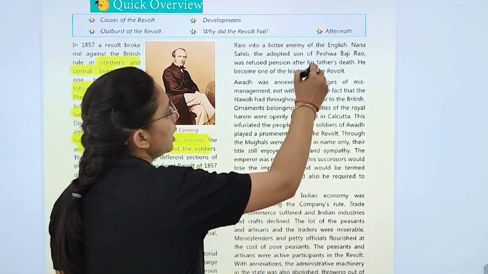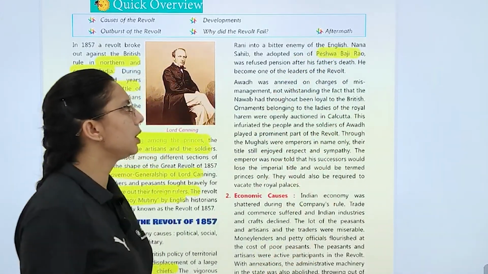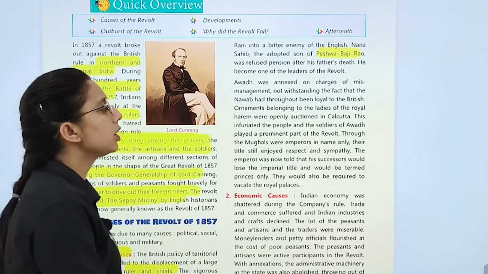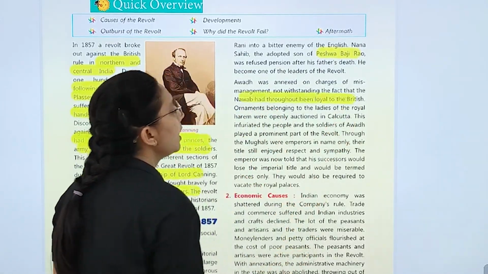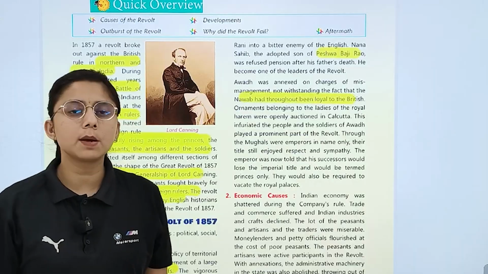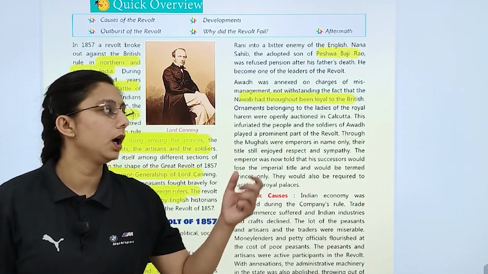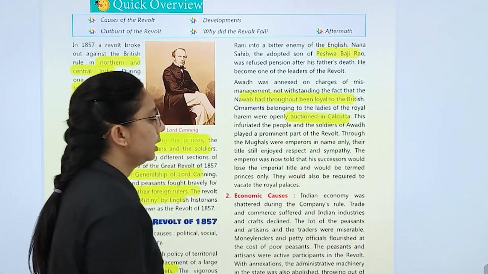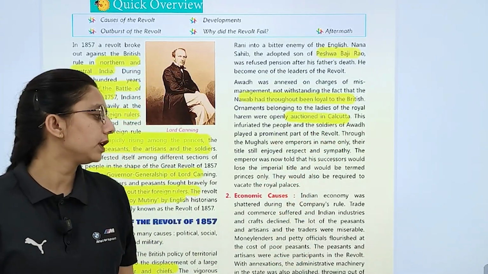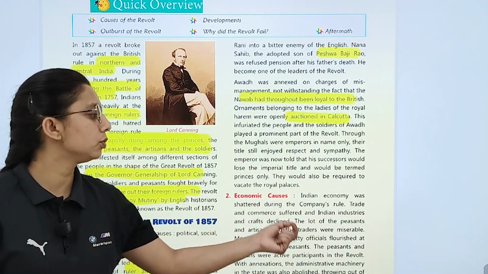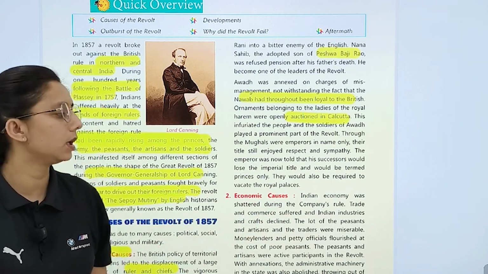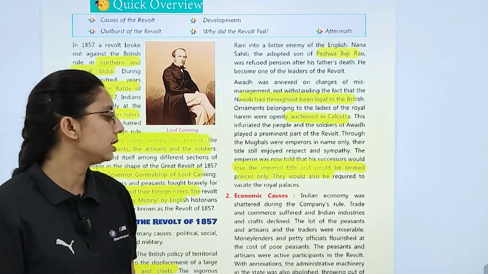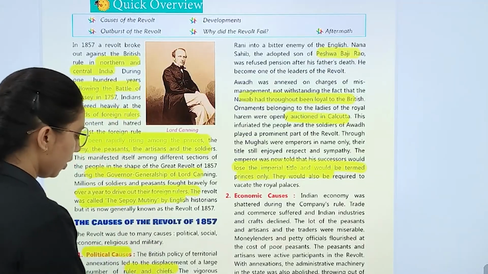So then you can see he adopted the son of Peshwa Baji Rao and was refused the pension after his father's death, because an adopted son was not allowed. And the Nawab, though loyal to the British, had the ornaments belonging to the ladies of the royal harem auctioned in Kolkata. And afterwards, the emperor was told that his successor would lose the imperial title and would be termed prince only. And there is a vacant place in the royal palaces.